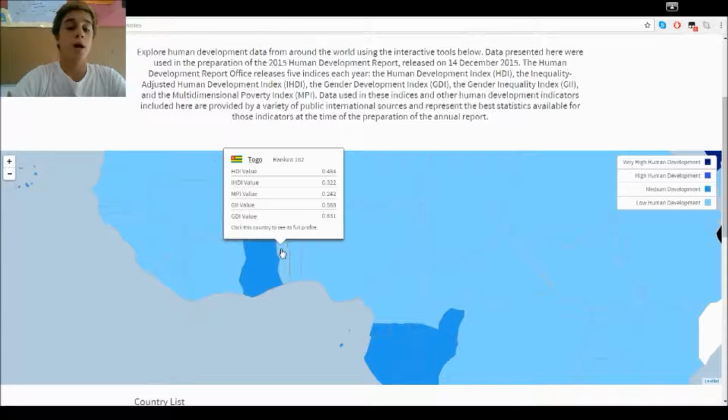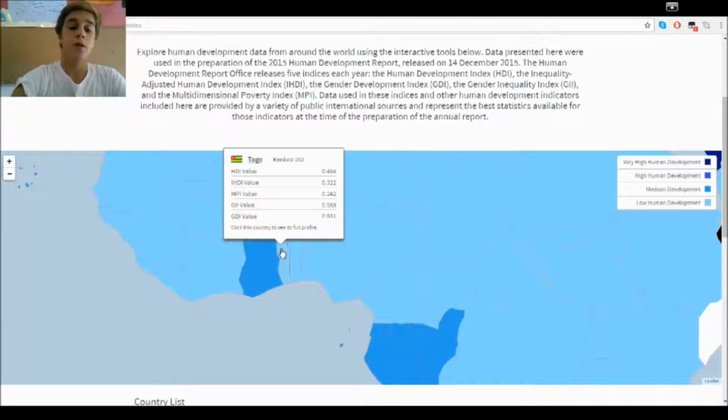Togo is 164th in the world rank, with an average of 57.1 for males and 59.7 for females, so 58.4 in total. About knowledge, we have mean years of schooling and expected years of schooling.